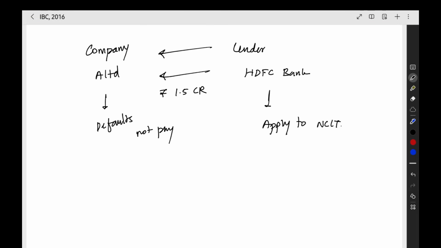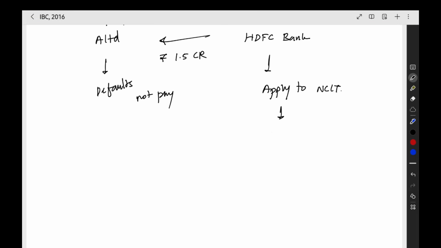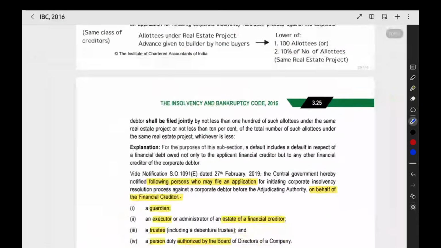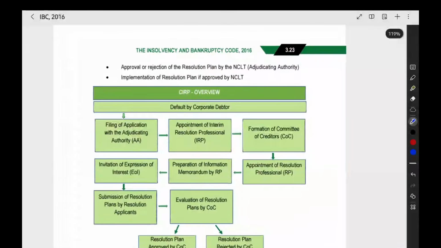Now NCLT will see whether the application is proper or not, and it will admit or reject. The date on which the NCLT admits the application, that is the date of commencement of CIRP, the date of start of CIRP. From this only, officially, the process will start. Now after this, what will happen? That only we are going to see in the process now.